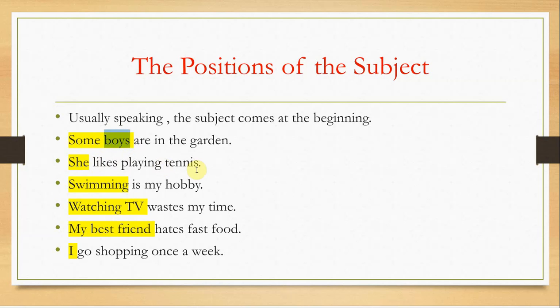"She likes playing tennis." Who likes playing tennis? She. So "she" here is the subject. I'm talking about her. "Swimming is my hobby." So what's your hobby? Swimming. Usually we ask questions using who or what to know where the subject is or what the subject is.